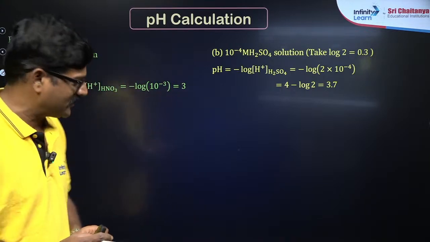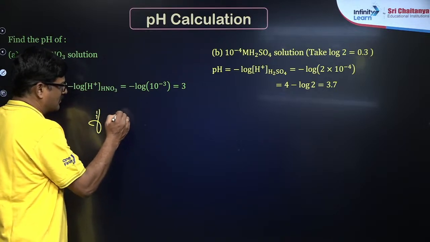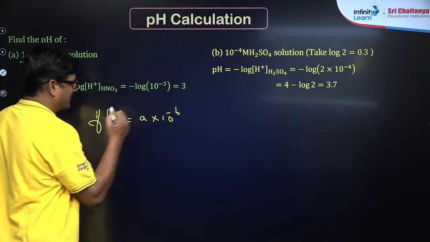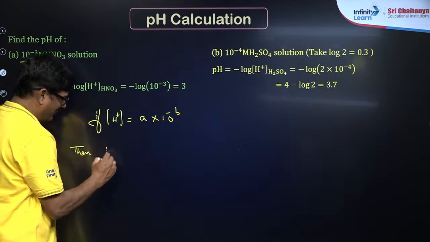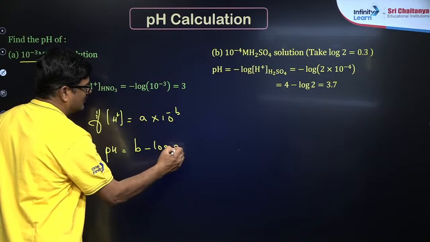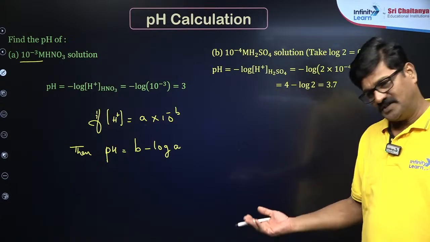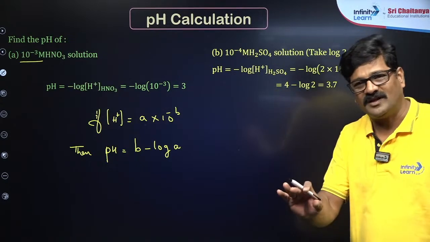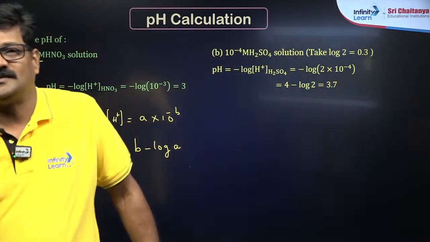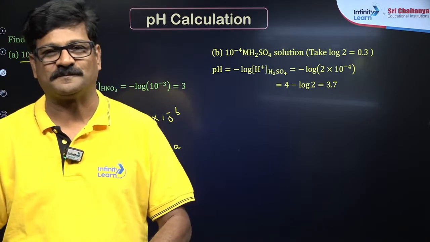I have a trick for a strong electrolyte, for a strong acid. If the H plus ion concentration is equal to A into 10 power minus B, then pH can be calculated as B minus log A. Sir, will logarithm values be given in the examination? They may or may not be given. You can take log 1 as 0, and log 2, log 3, log 4, log 5 values and the log 10 value.